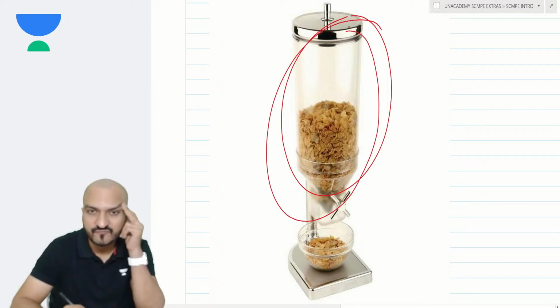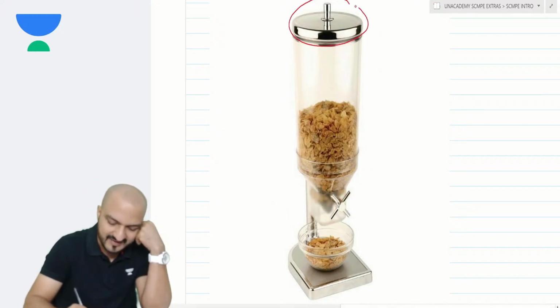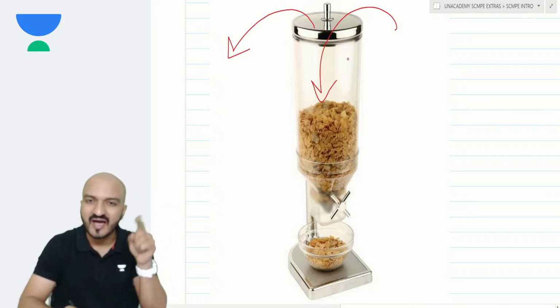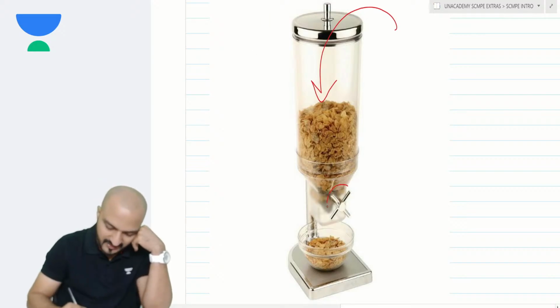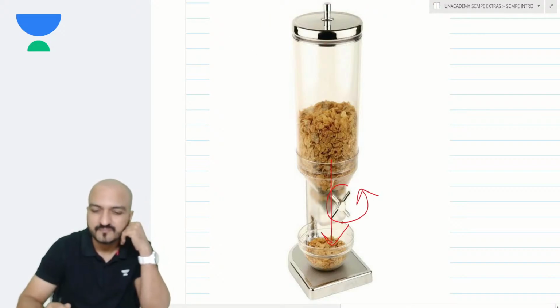But how is the refilling done? In order to do the refill, they have given a lid at the top. So he will just remove this lid from the top and add more flakes from the top. And after adding more flakes, you can again rotate the knob and get the flakes out from here. Did you understand that?